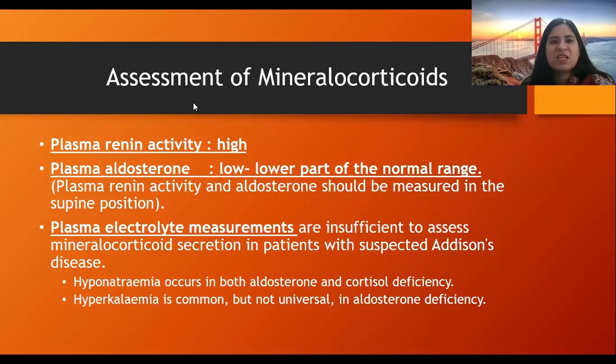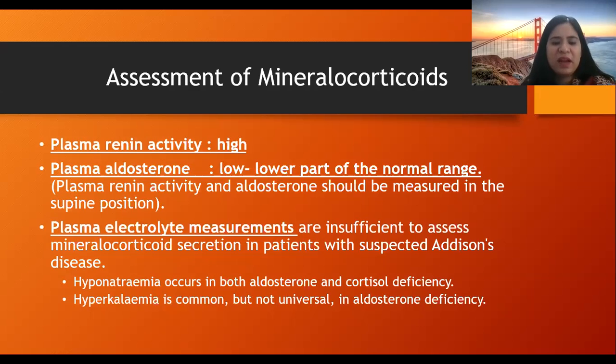Now, after the assessment of glucocorticoids, we move on to the assessment of mineralocorticoids. That is the aldosterone. For this aldosterone, we have done the lecture for the renin-angiotensin aldosterone system in the previous lecture. So, to assess the mineralocorticoids, you must know the levels of renin and aldosterone both.